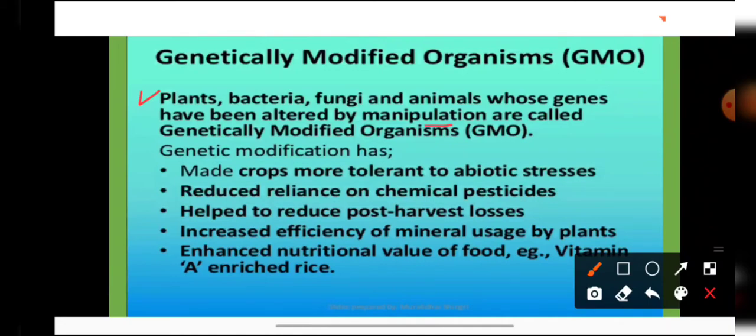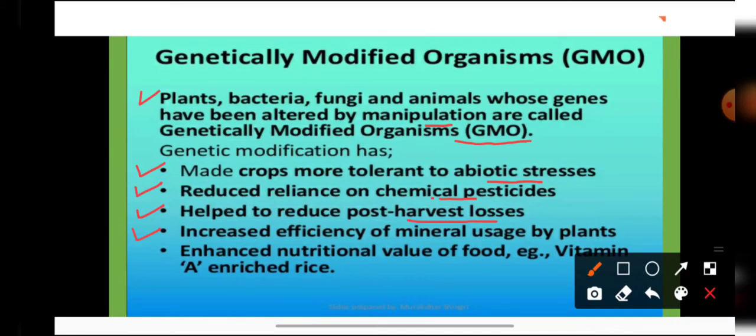Genetically modified organisms are also known by the name GMO. Now students, genetic modification has made crops more tolerant to abiotic stresses like high temperature, high light intensity, low humidity, etc. Genetic modification has reduced the reliance on chemical pesticides, because these chemical pesticides are severely polluting our environment. Genetic modification has helped to reduce the post-harvest losses.